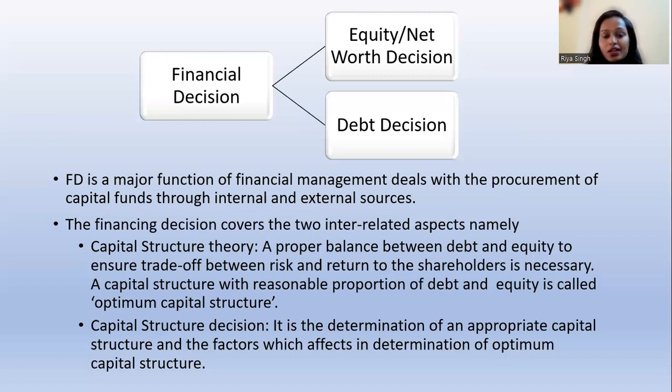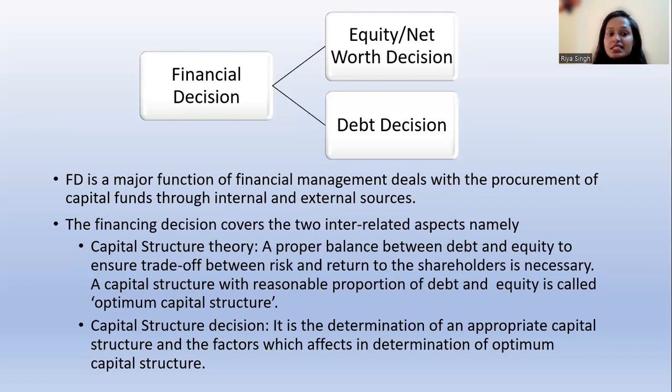Okay, so it is not a hard and fast rule that we should have a fixed proportion of equity and debt. Depending on the nature of the business, we need to decide the optimum capital structure where there will be minimum risk and maximum return to the shareholders.